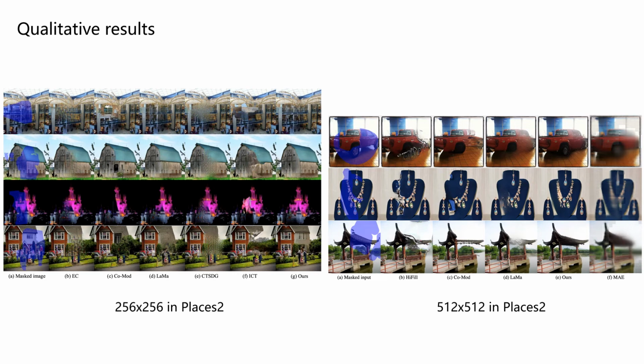Other compared algorithms fail to reconstruct reliable semantics for certain objects in high resolution, such as the cup, necklace, and the temple in the right figure, except our method. Such good results benefit from the informative prior feature of MAE, which makes the model understand the real category of objects in high-resolution cases.